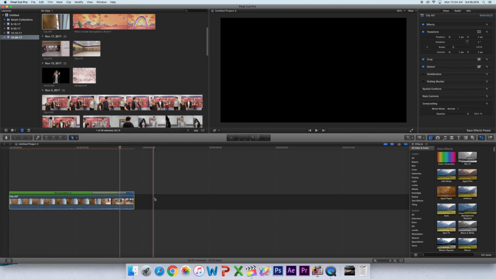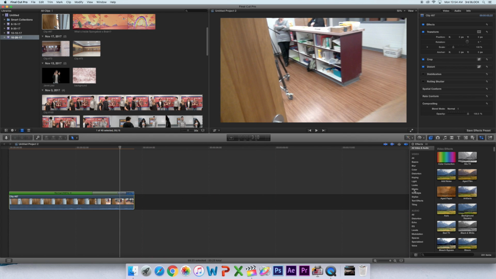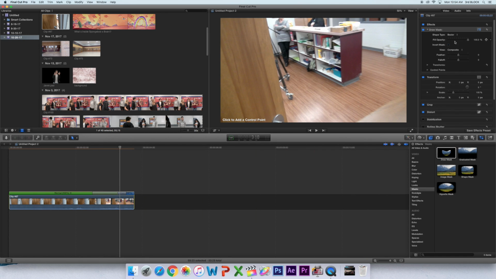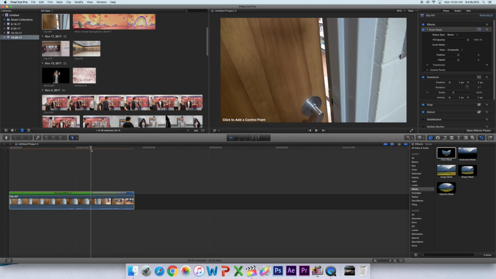And then when you're done with that, you're going to go to the effects and find the draw mask tool and drag it to your video. And you're going to want to place the first control point just when the door is a little bit open, and cut it out.